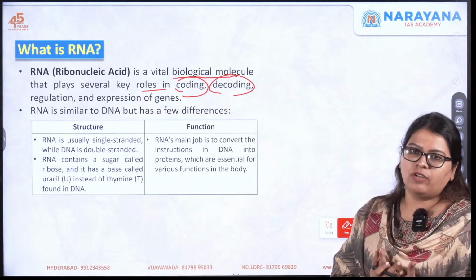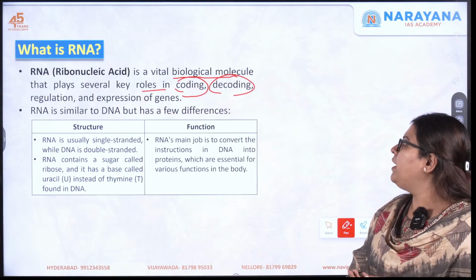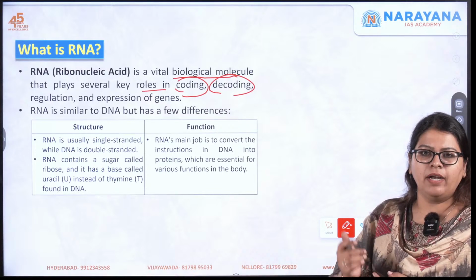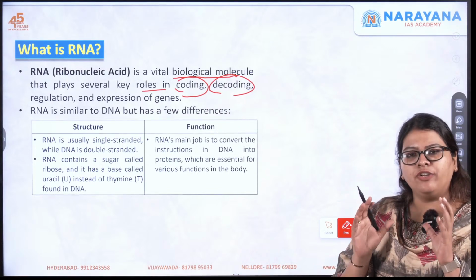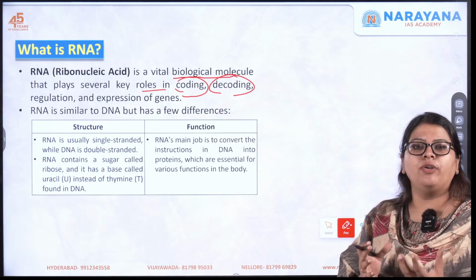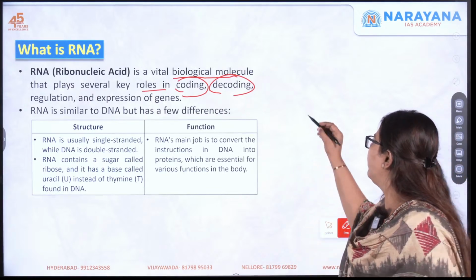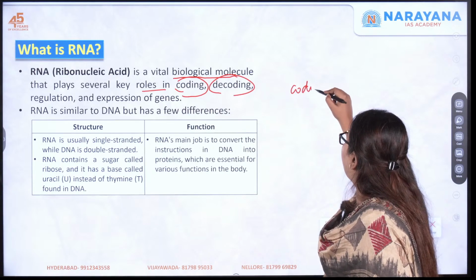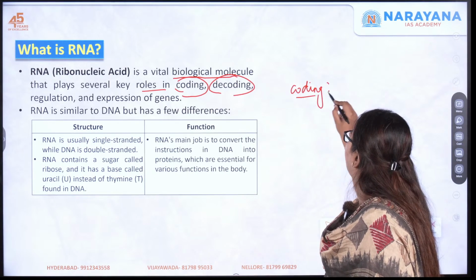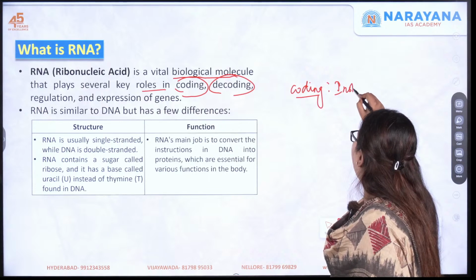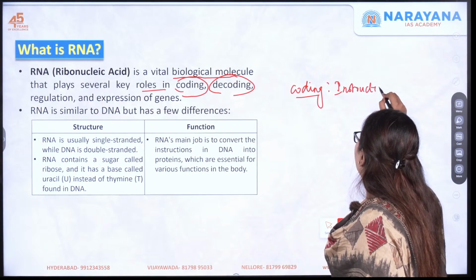Our body has genes, right? So what do you mean by coding? Coding is writing the instructions in order to build the proteins. You write a code, right? In simple terms, we write down the instructions in order to build something. This is called coding.